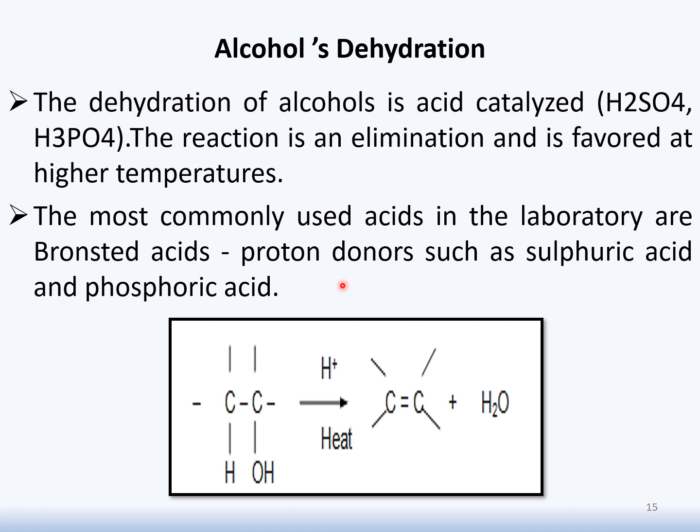Alcohol on heating in the presence of a Bronsted acid, which could be sulfuric acid or phosphoric acid, or a Lewis acid, for example alumina, will lose a water molecule to form an alkene. This dehydration of alcohol involves loss of the hydroxyl group from the alpha carbon and loss of hydrogen from the beta carbon.